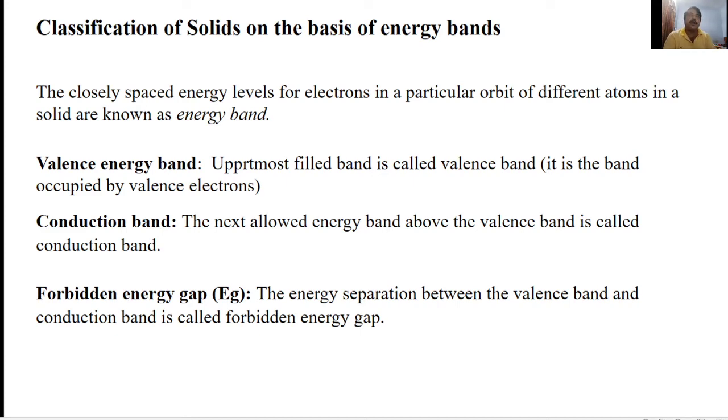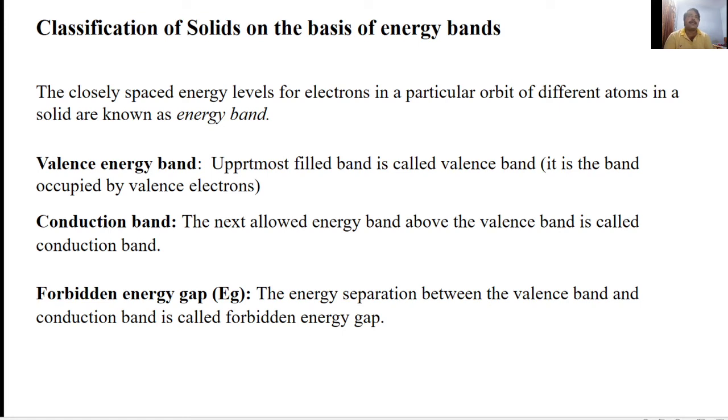Next, we will move on to the classification of solids on the basis of energy bands. Before going to that, we first have to know some definitions. The closely spaced energy levels for electrons in a particular orbit of different atoms in a solid are known as energy bands.